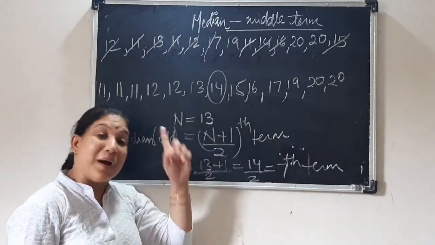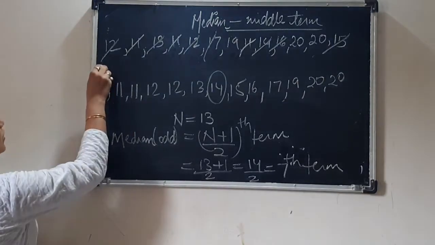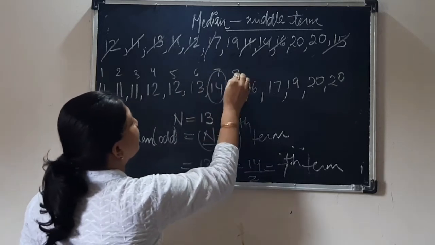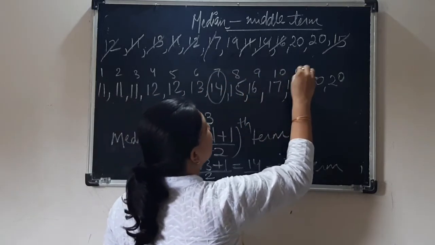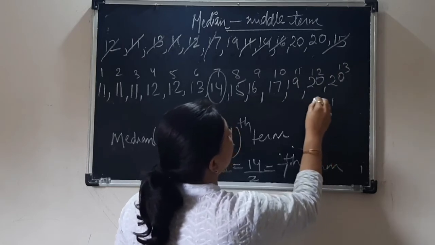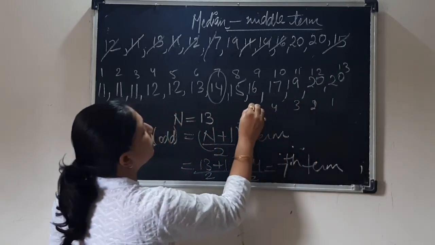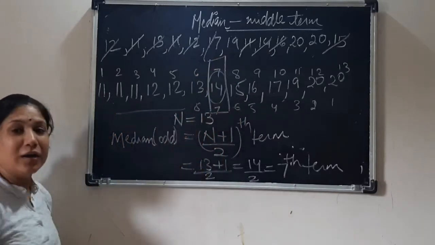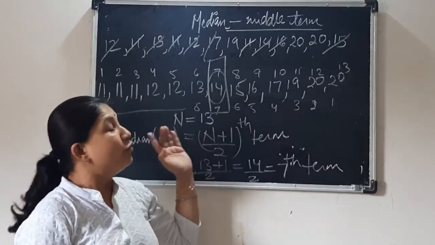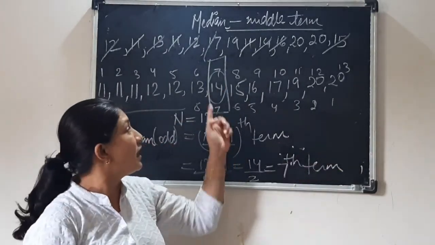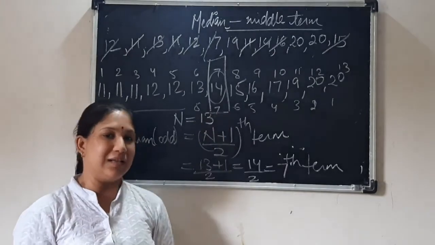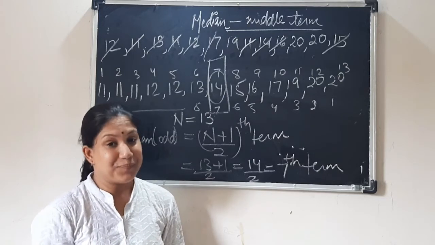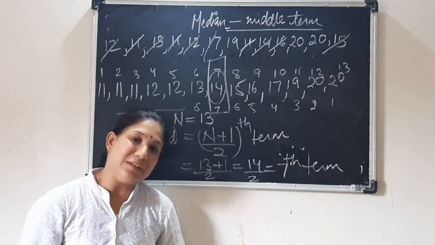Now let us solve this by our shortcut method. Count. Give them the roll numbers: 1, 2, 3, 4, 5, 6, 7, 8, 9, 10, 11, 12, 13. Same way from the other side: 1, 2, 3, 4, 5, 6, 7, 8. See here, for odd numbers, there will be one place where moving from right to left or left to right, you will get the same number. This is our answer. Interesting? But this is only for an odd number of data in the list. For an even number, I will tell you tomorrow.